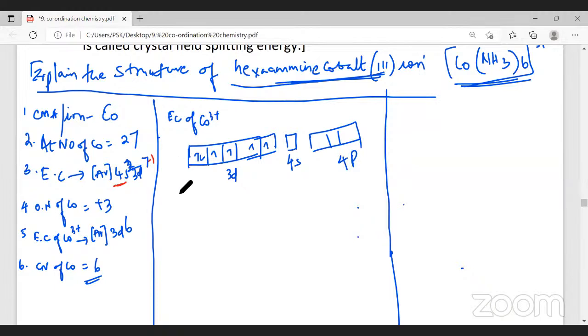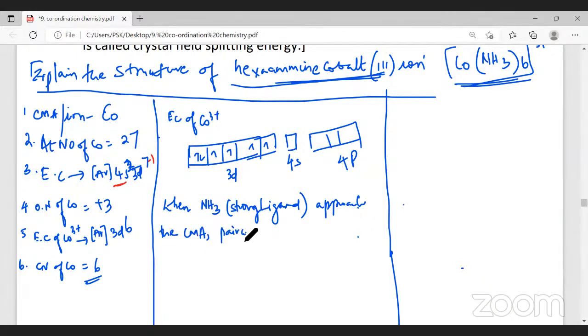So vacant orbitals cannot be created from the inner atomic orbitals. It should be from the outer atomic orbitals. Did you follow the electronic configuration? Yes, sir. Now you tell me, ammonia is what type of ligand? Is it a strong ligand or weak ligand? Strong ligand. When the strong ligand ammonia approaches the central metal atom, what should take place? Pairing of electrons within the central metal takes place.